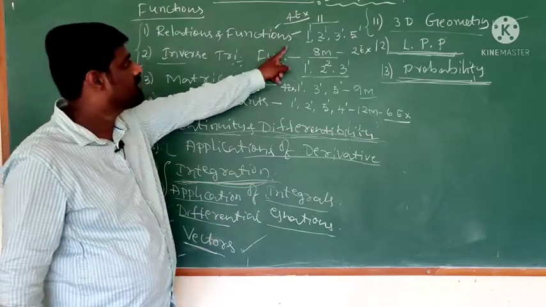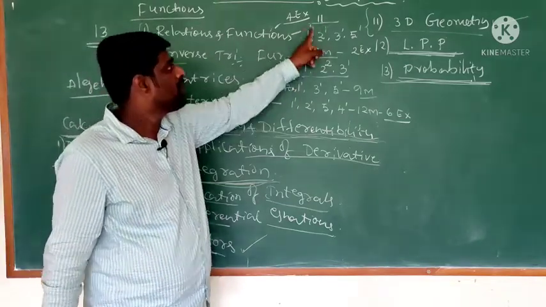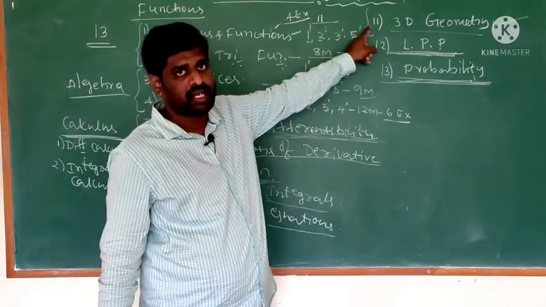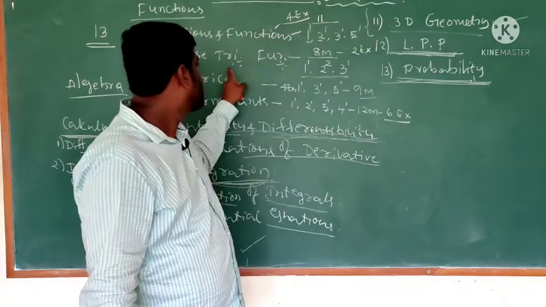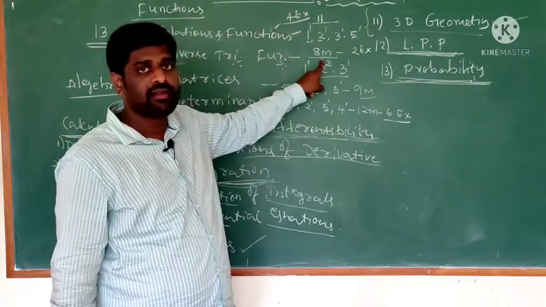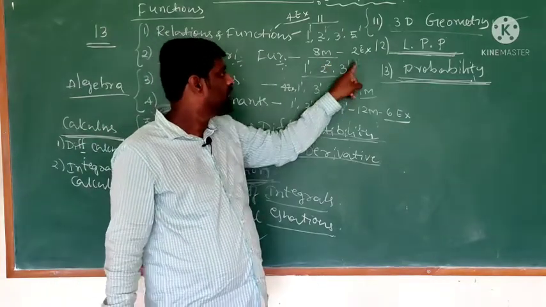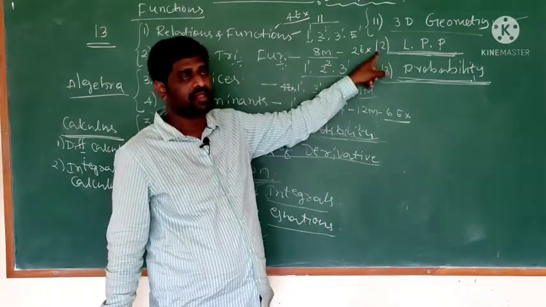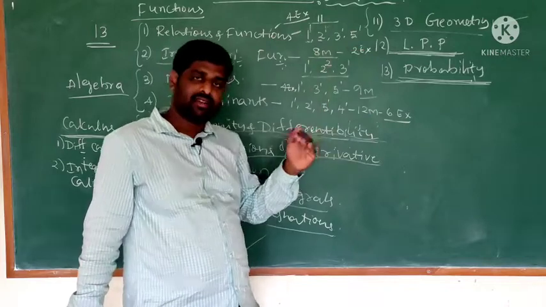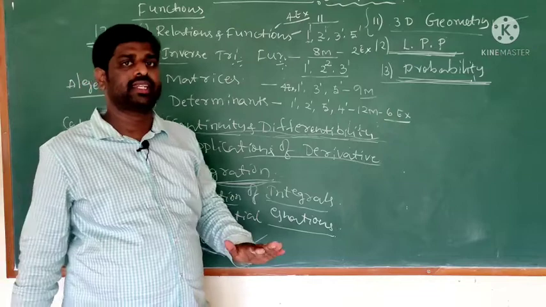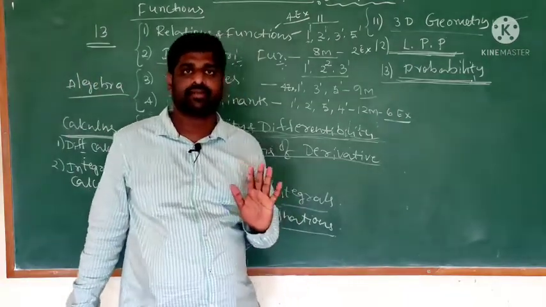In relations and functions, 11 marks: 1 mark 1, 2 marks 1, 3 marks 1, 5 marks 1. Inverse trigonometric functions is an 8 marks chapter: 1 mark 1, 2 marks 2, 3 marks 1, and 2 exercises. And in the second PUC we will discuss all miscellaneous examples and all miscellaneous exercises.